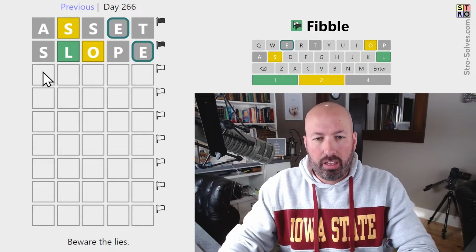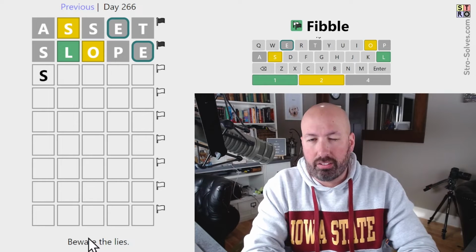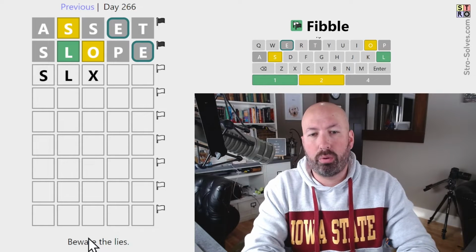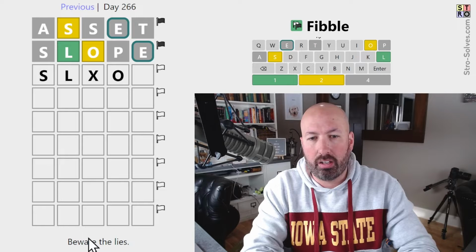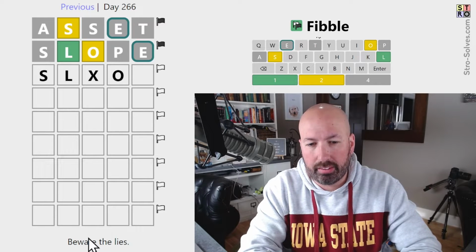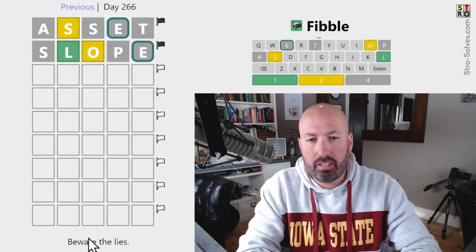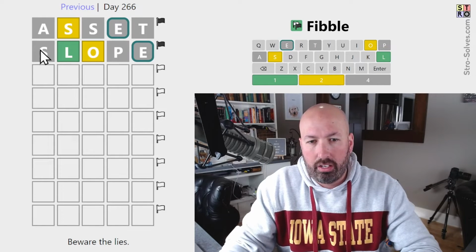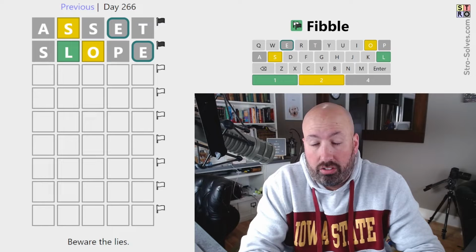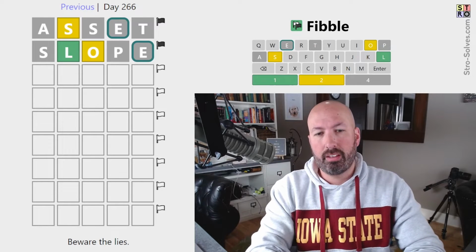Now, if that S is supposed to be a green at the beginning, then we would have to have an O somewhere else. Something like this. I don't like that. So I'm thinking yellow S here is my assumption, which is not necessarily true. There could be no S, but